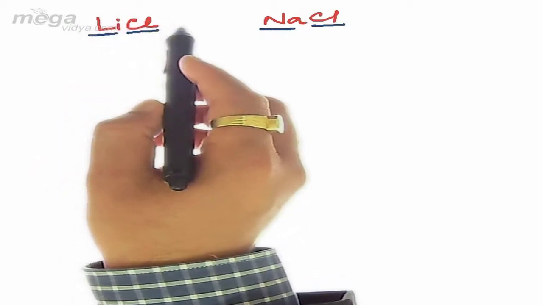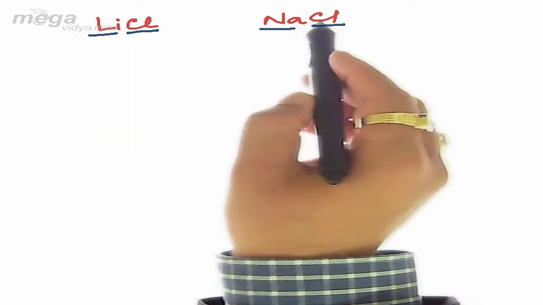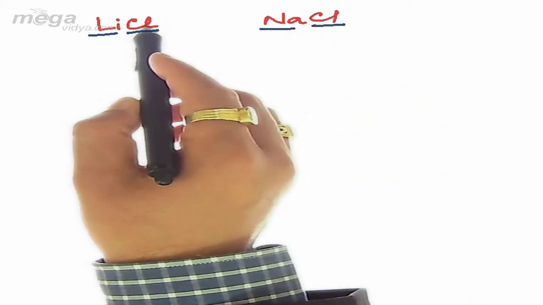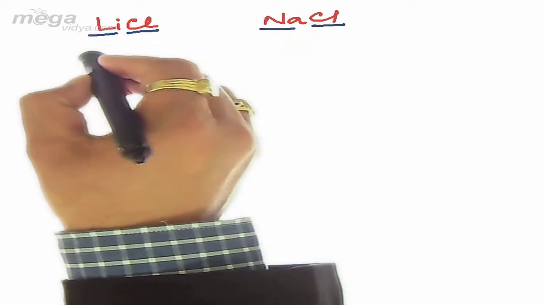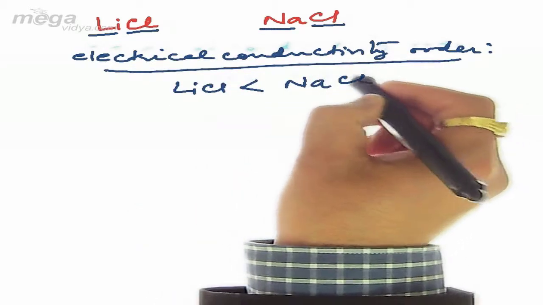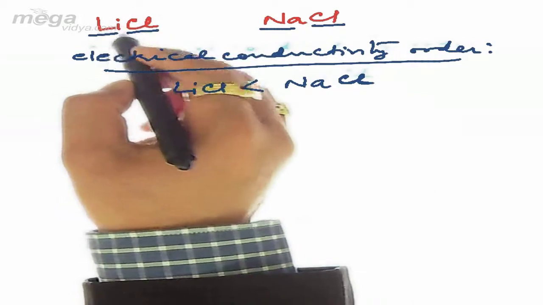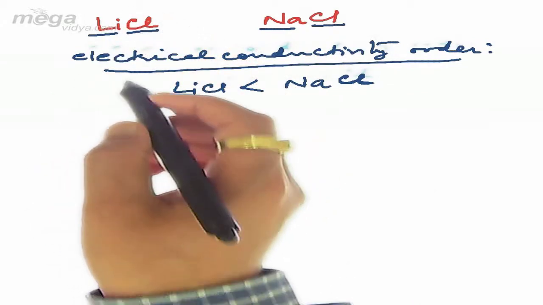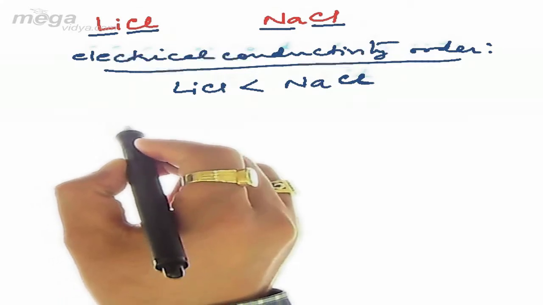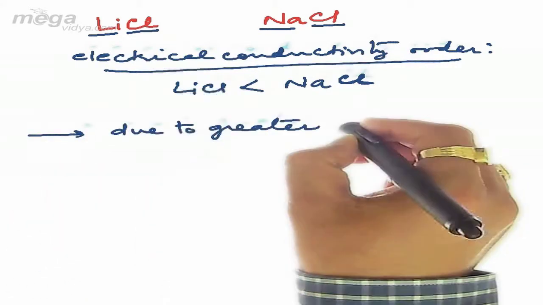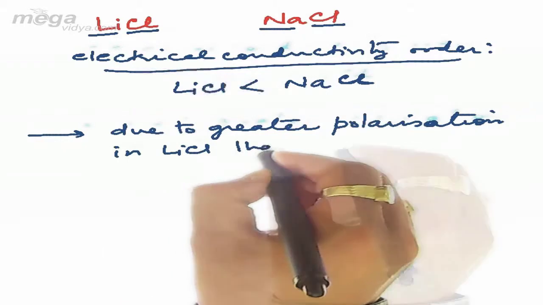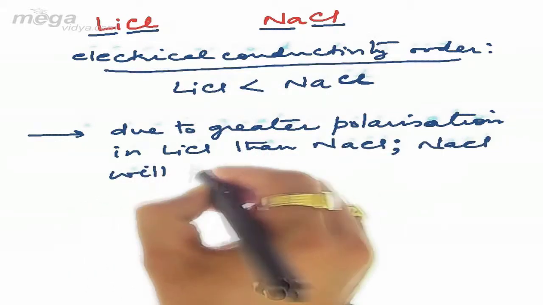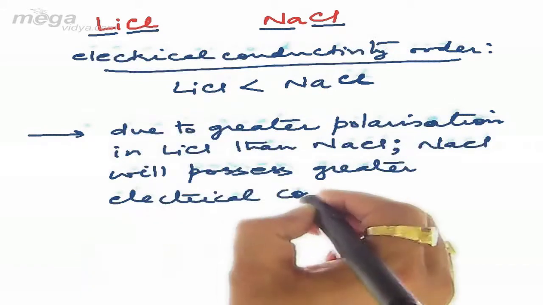So in LiCl, what we observe is that lithium, due to its smaller size, will lead to a greater extent of polarization as compared to sodium in NaCl. So due to greater polarization of LiCl, its electrical conductivity will be smaller. So once we compare, the electrical conductivity order will be: LiCl will have smaller electrical conductivity as compared to NaCl. Again, what we are finding is that in case of LiCl, the covalent character or the polarization extent will be greater. So due to greater polarization in LiCl than NaCl, NaCl will possess greater electrical conductivity.